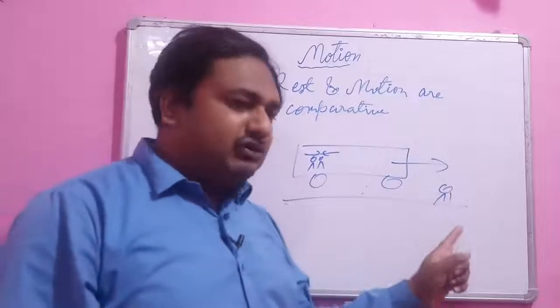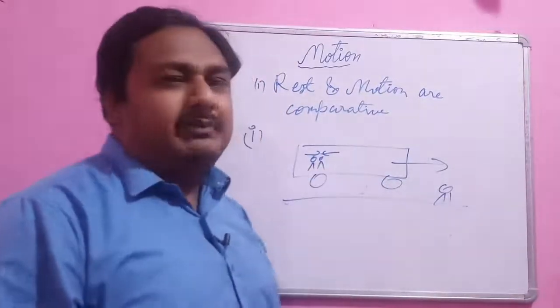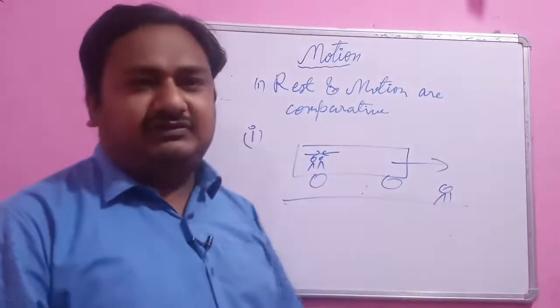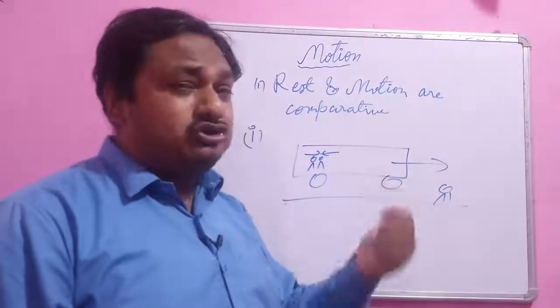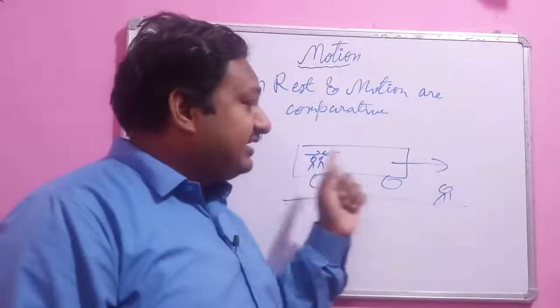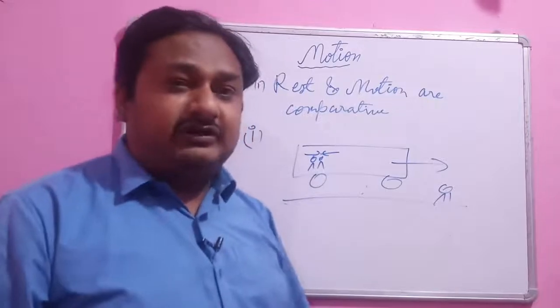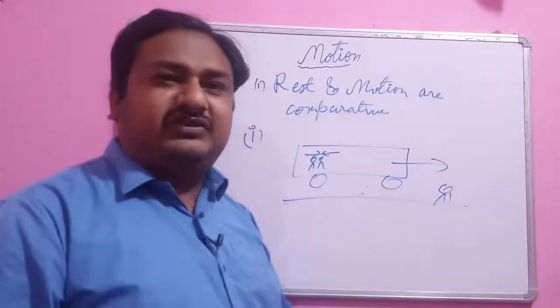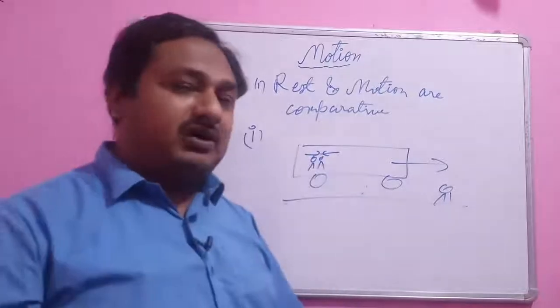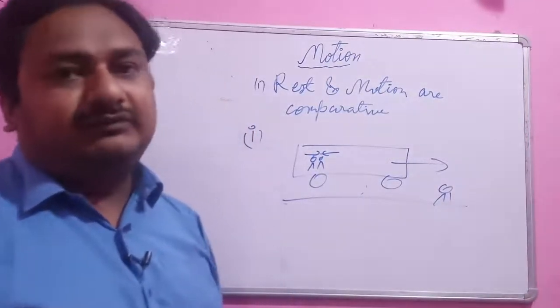So if you ask this person what is the state of motion of these two passengers, he will definitely say that they are in motion. And if you ask these two passengers, they say that this person is moving backward. Often when traveling in a train we see that we are sitting and the whole world is going backward. So rest and motion are relative terms.